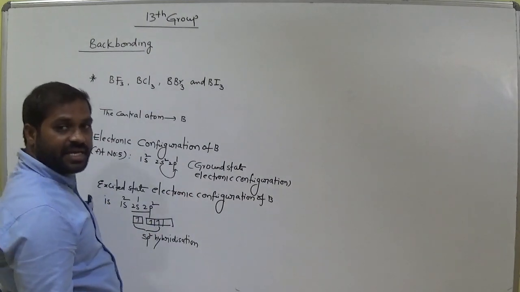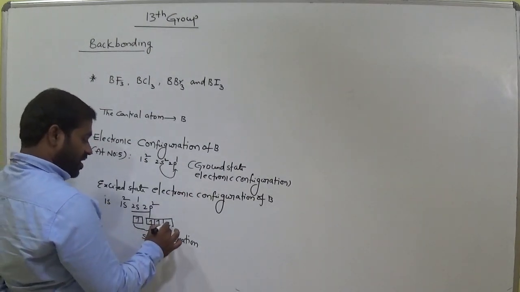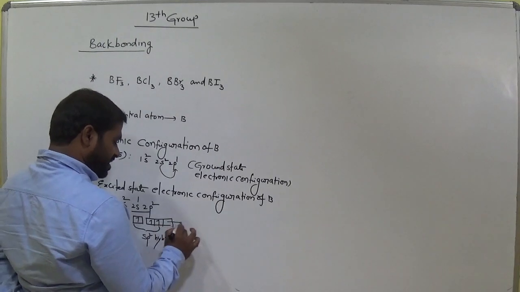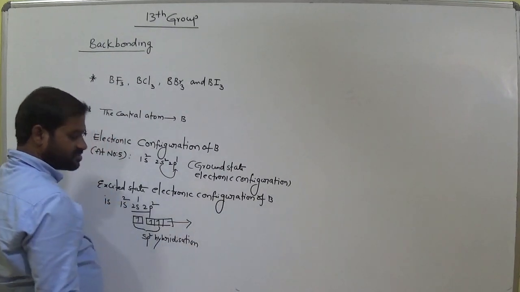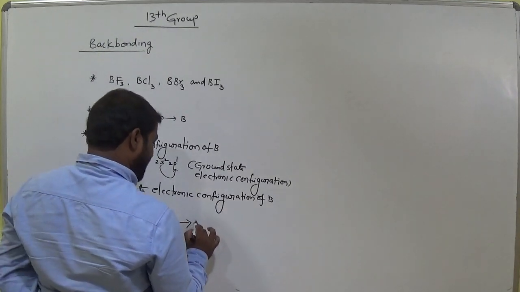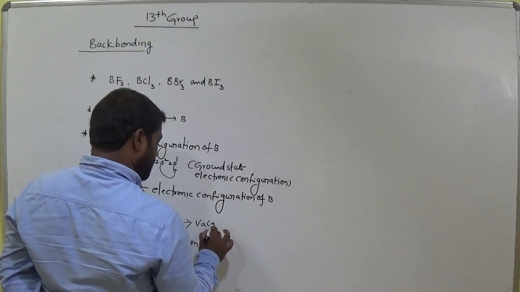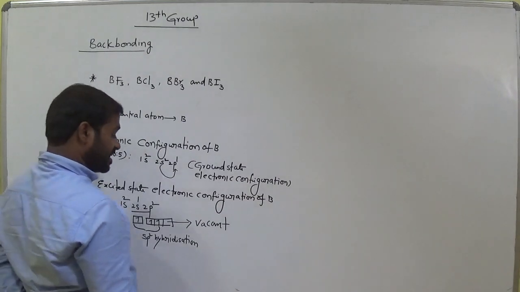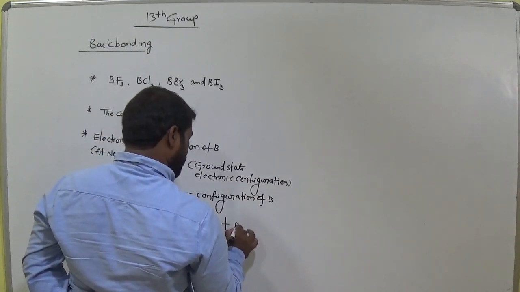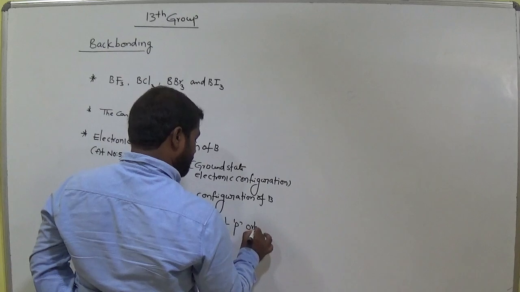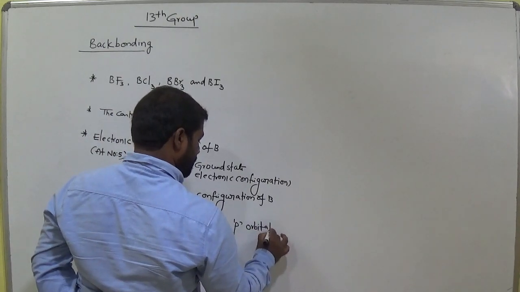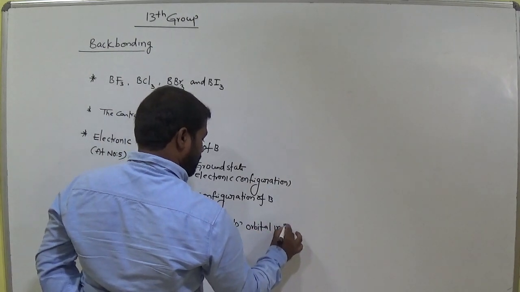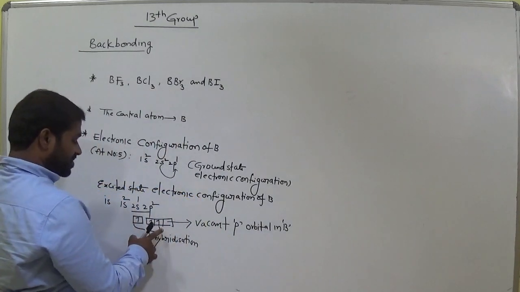If you observe clearly here, one p orbital is vacant, there is no electron. This is vacant or empty. Empty means nothing is there. Vacant p orbital in boron.